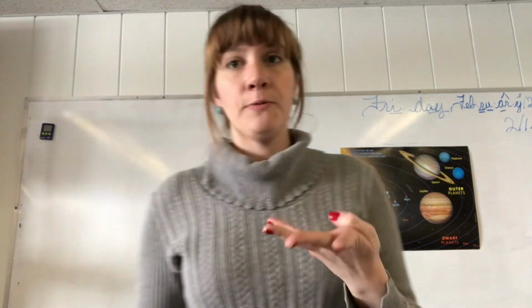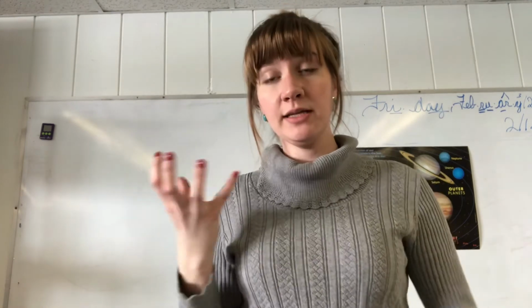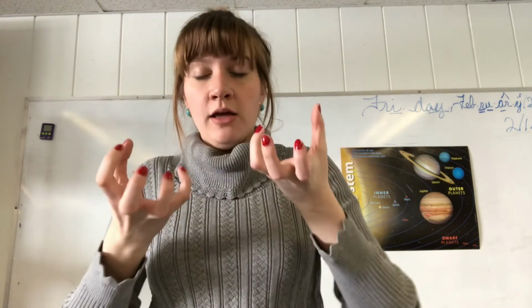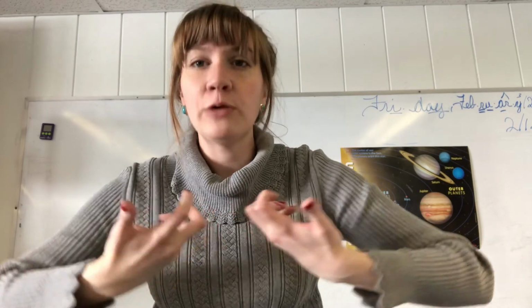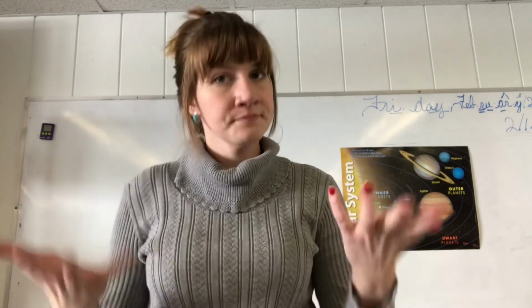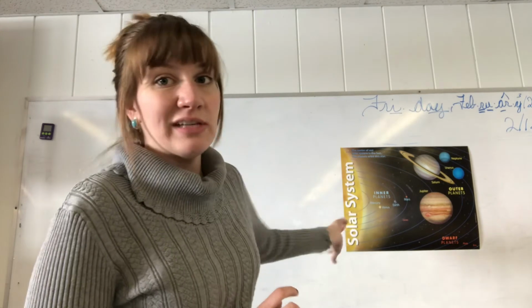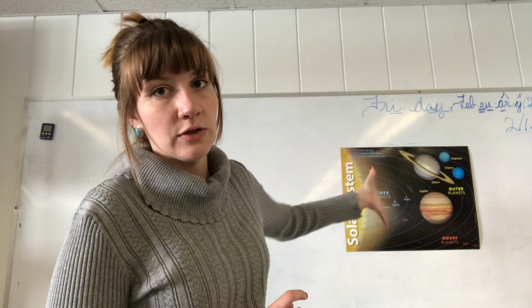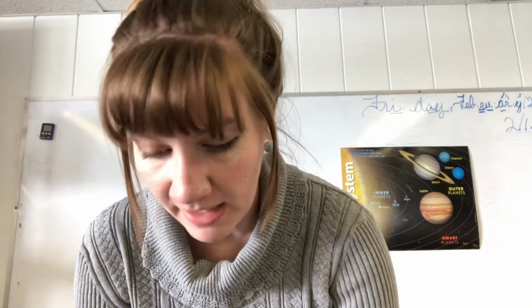But then I also want you to know how mass matters. Because the bigger something is, that's going to be the thing that's pulling things towards it. So if two things are the same size, they'll still have gravity between them, but they're equally pulling each other, maybe like how I'm equally pulling two fingers. But just think about how mass matters in that. So if the sun was really tiny and didn't have a lot of mass, then the solar system wouldn't look as it does today. So that's all for today.